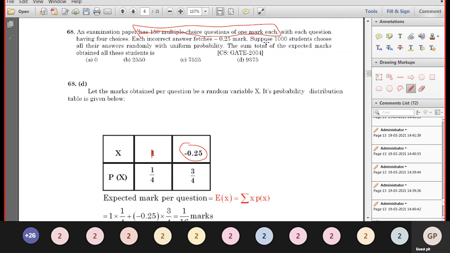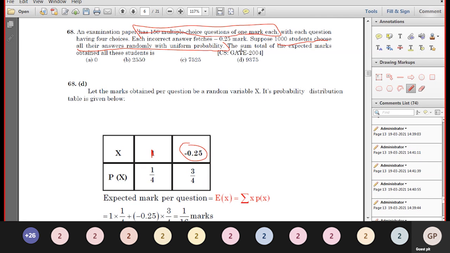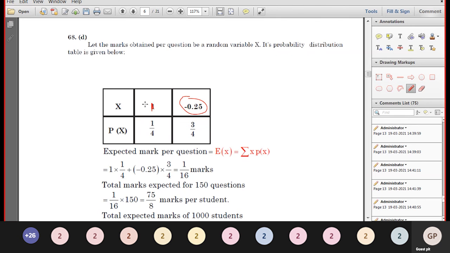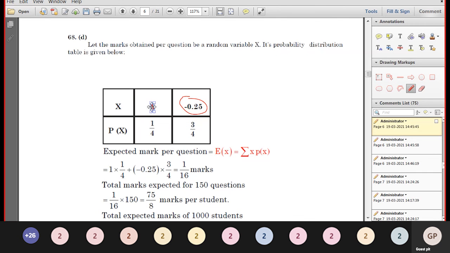Suppose 1,000 students choose all their answers randomly and uniformly. Find the sum of the total marks of all the students. First make the probability mass function: probability 1/4 for 1 mark, and 3/4 for a wrong answer having minus 0.25.